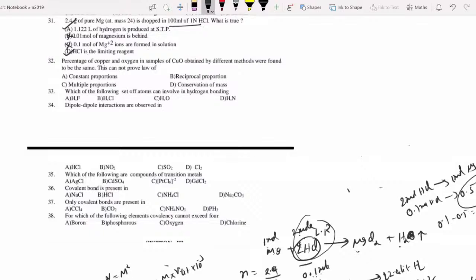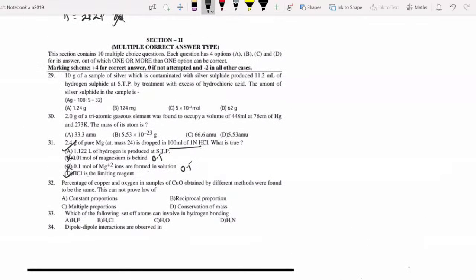But the answer should be 0.5 for this. For this also 0.5 should be. But they gave wrong. Okay? Now you go for the next question. What is the next question? 30th question. What is that?